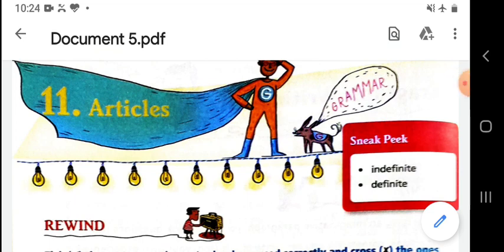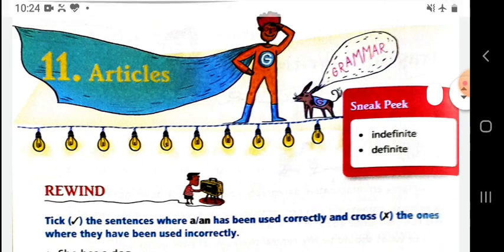Today we will talk about one of the most important topics: articles. Dear student, my name is DN Sukla from LPM Public School. Article is very important. You need to listen to me very carefully and understand about articles. There are two types of article: definite article and indefinite article.